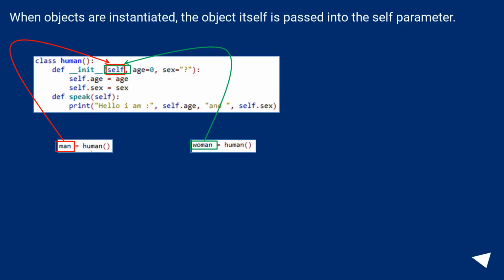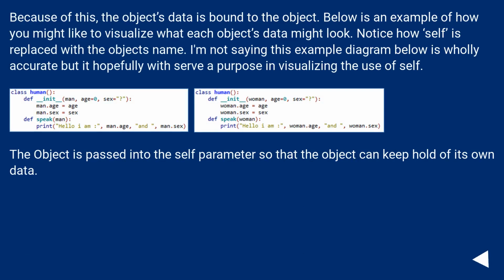When objects are instantiated, the object itself is passed into the self parameter. Because of this, the object's data is bound to the object. Below is an example of how you might like to visualize what each object's data might look. Notice how self is replaced with the object's name. I'm not saying this example diagram below is wholly accurate, but it hopefully will serve a purpose in visualizing the use of self. The object is passed into the self parameter so that the object can keep hold of its own data.